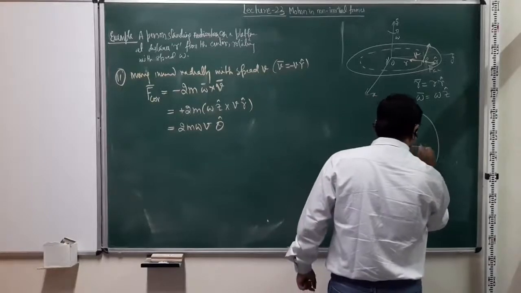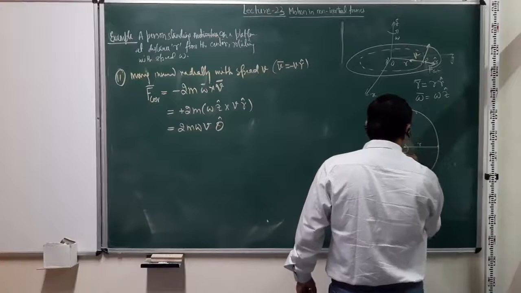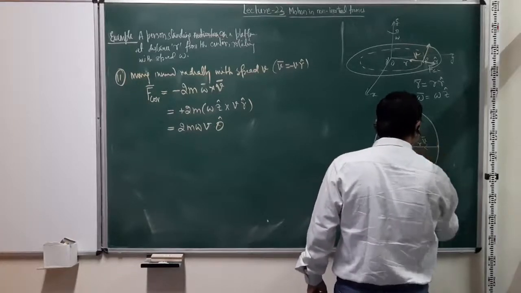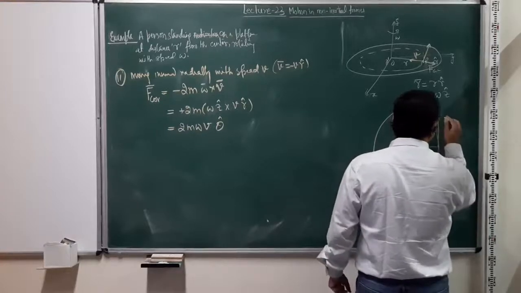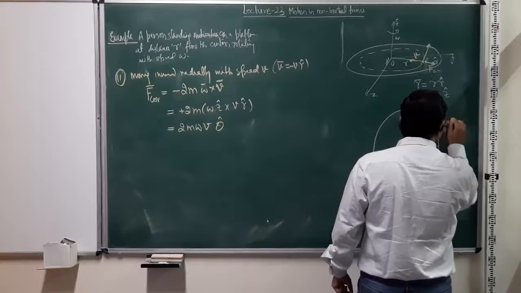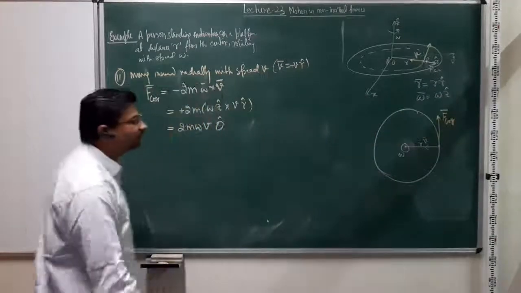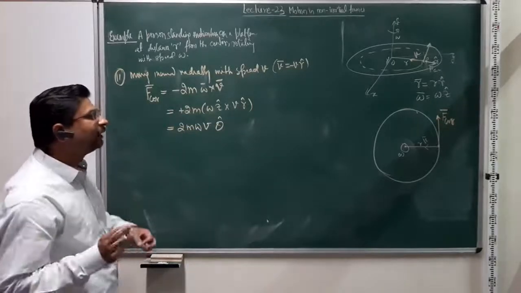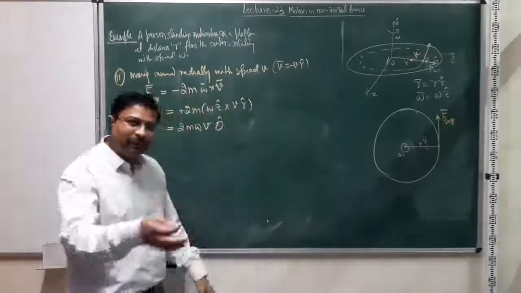So this is the center, this is the person at instantaneous position r, this is omega, and this is the direction of v. So the Coriolis force, sorry, not the centrifugal, the Coriolis force is in the positive theta direction. So this is the direction of the Coriolis force.